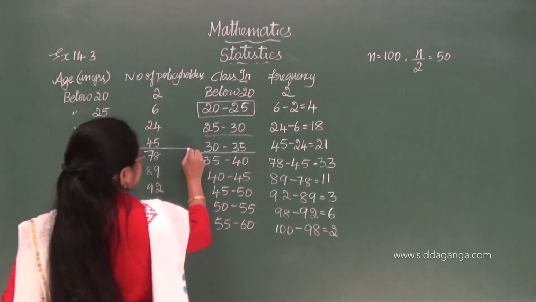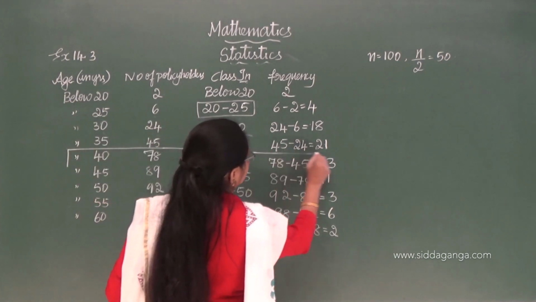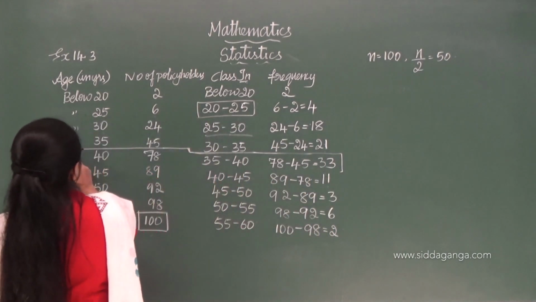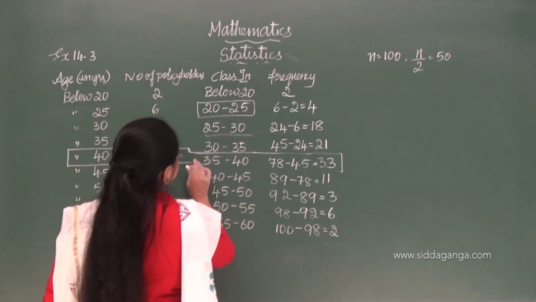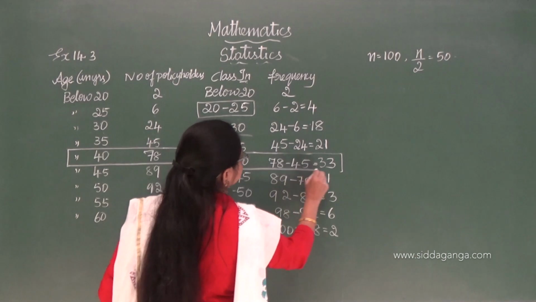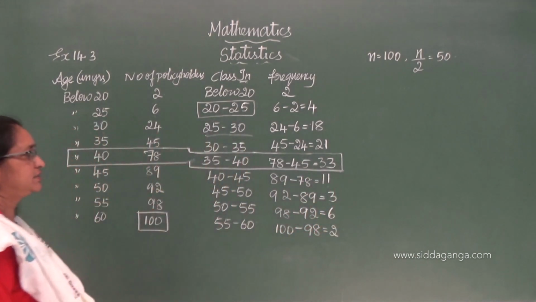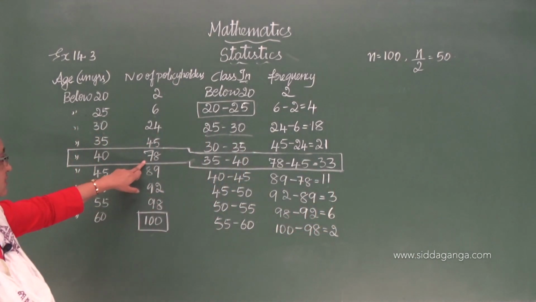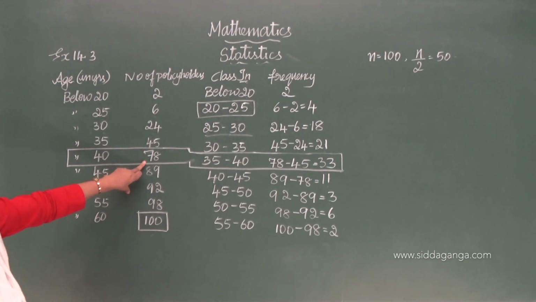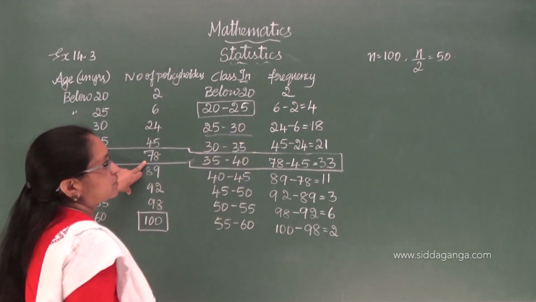Now 78 is a little greater than 50 because there we got 50.